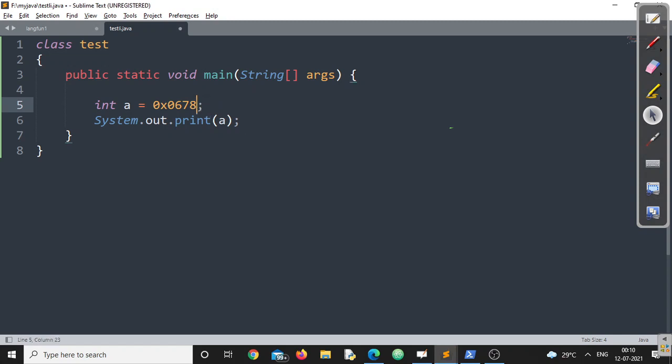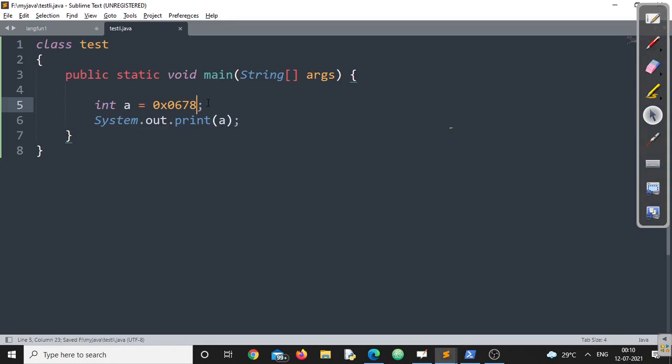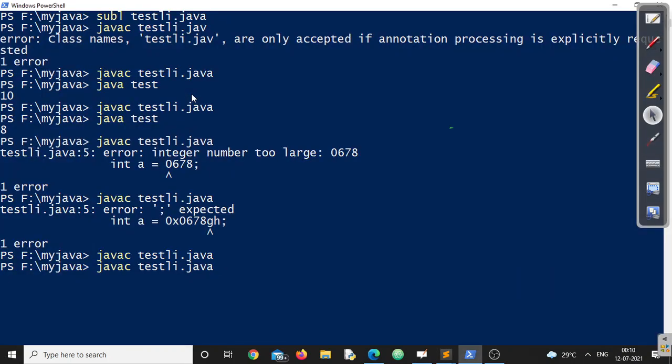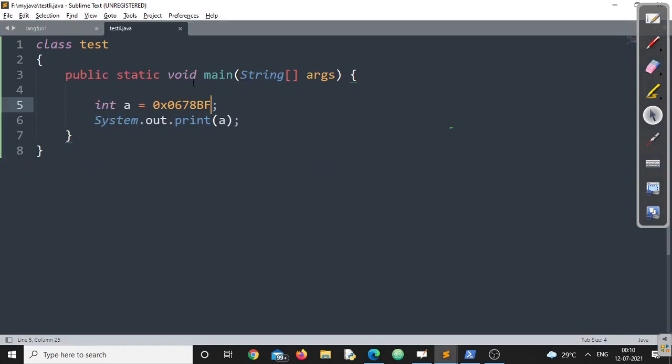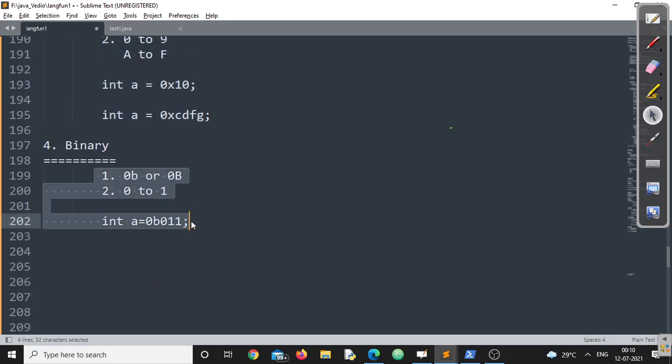If I remove this, 100% sure my compiler will compile fine. Even if you want to put that B, F and all, no problem at all. Everything is fine. And if you want to print, that will be automatically converted into decimal, and finally the result is in front of you. I hope all of you could understand this hexadecimal number as well as binary number.